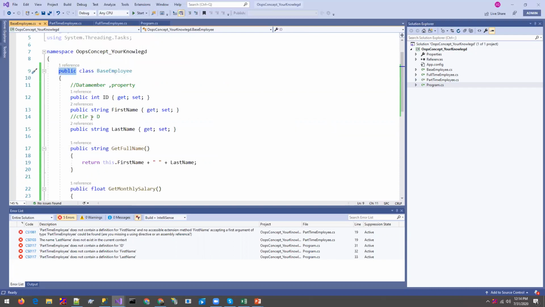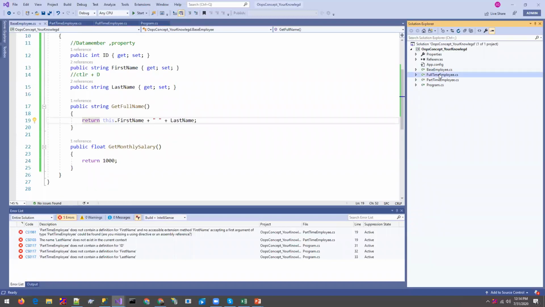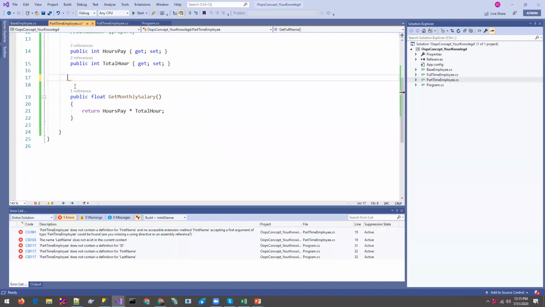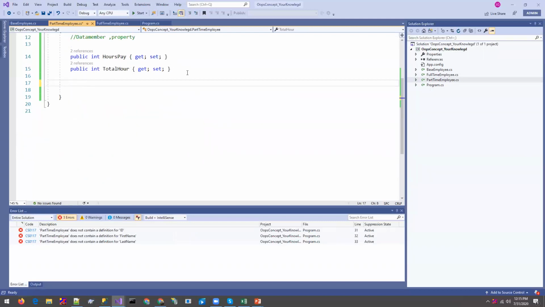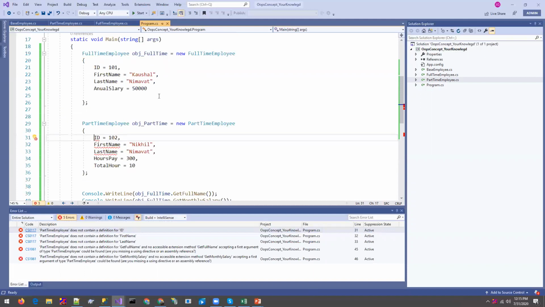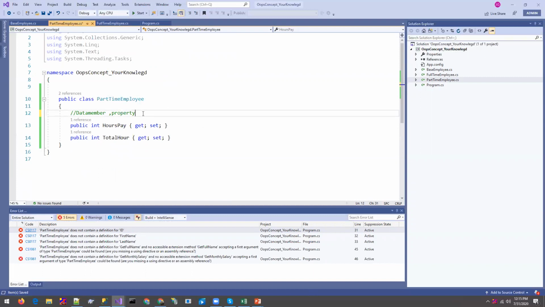Public, and all the properties in the class. Full-time, part-time, base class. We have used everything. Now we have to remove this because we have already written it in the base class. Let's build. The part-time employee doesn't contain ID, first name, last name. It should contain them, because we have already defined them in the base class, but haven't